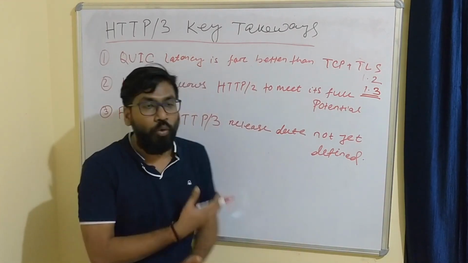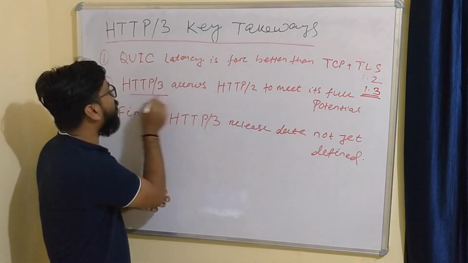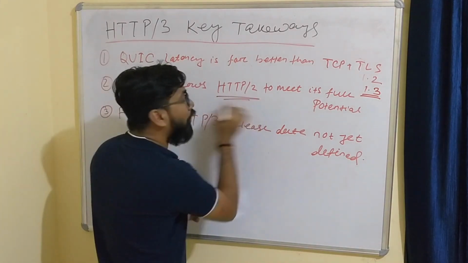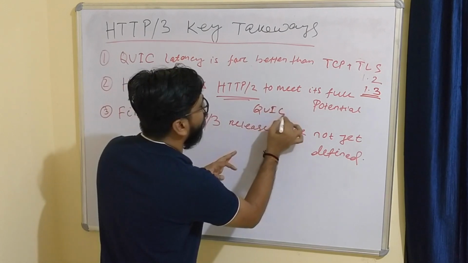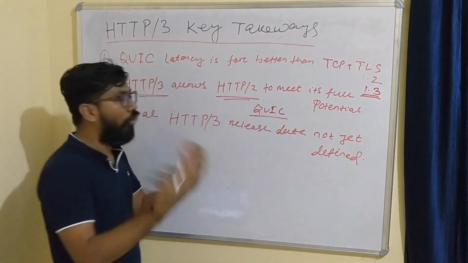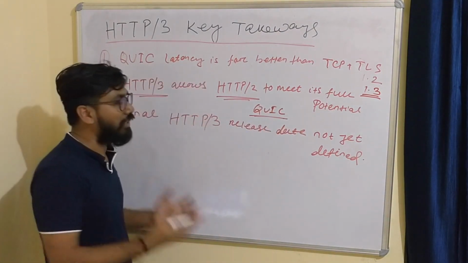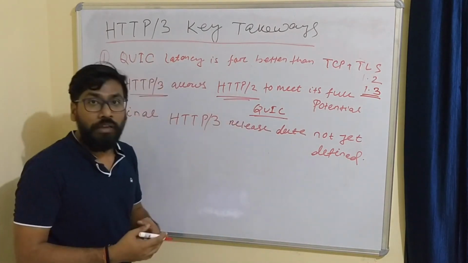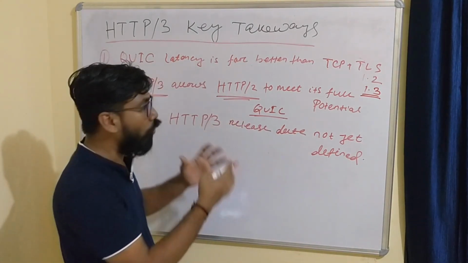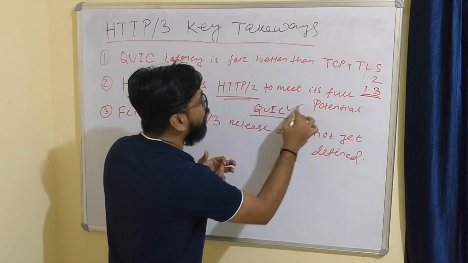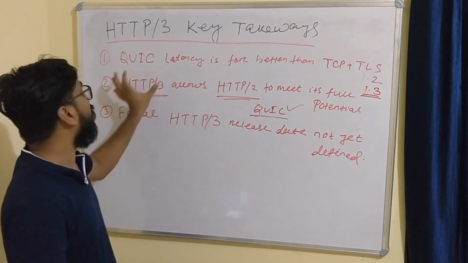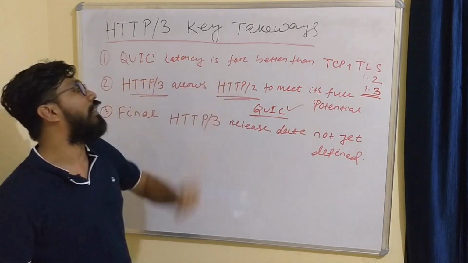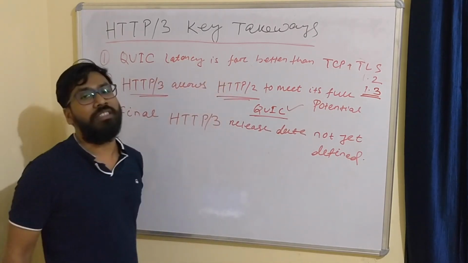I already told you, HTTP 3 is nothing but HTTP 2 over QUIC. In QUIC, we overcame the disadvantages of UDP and TCP and combined them to develop the QUIC protocol.